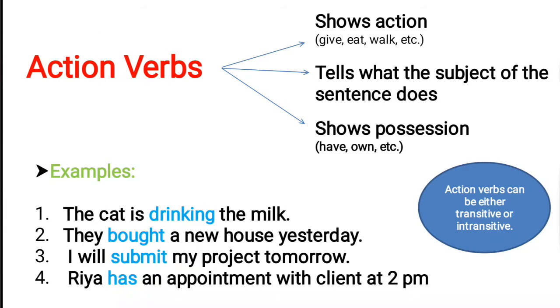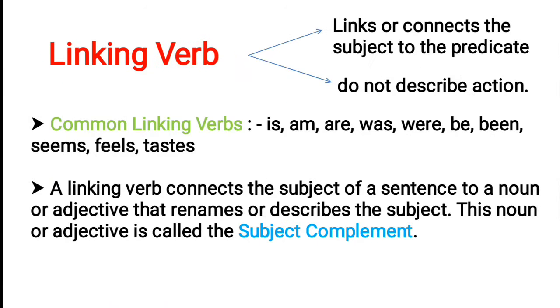Action verbs can be transitive or intransitive. Transitive means there is an object which is receiving the action, and intransitive means there is no object which is receiving the action. For more details on transitive and intransitive verbs, there is a video uploaded on this channel.